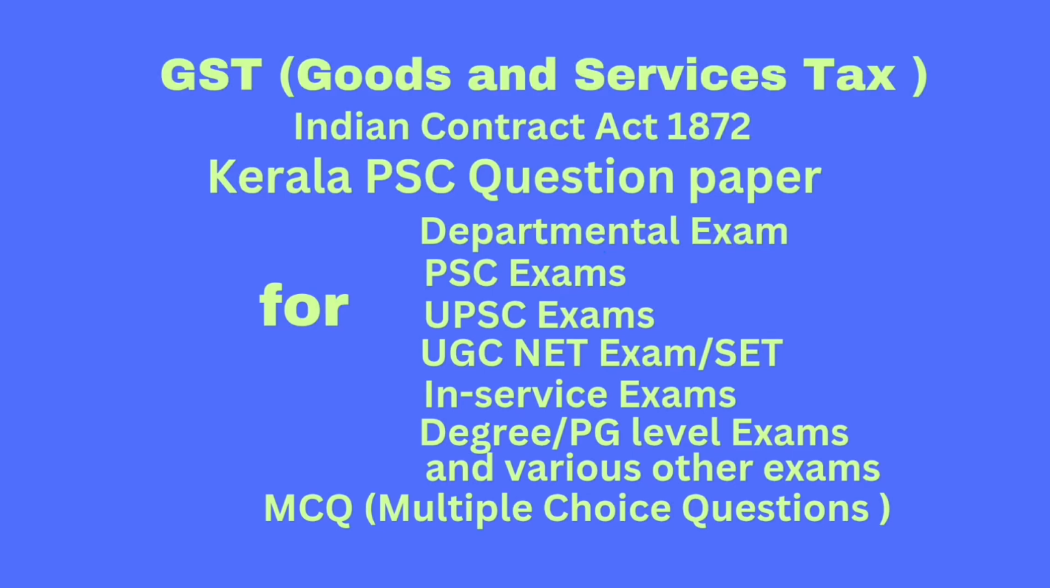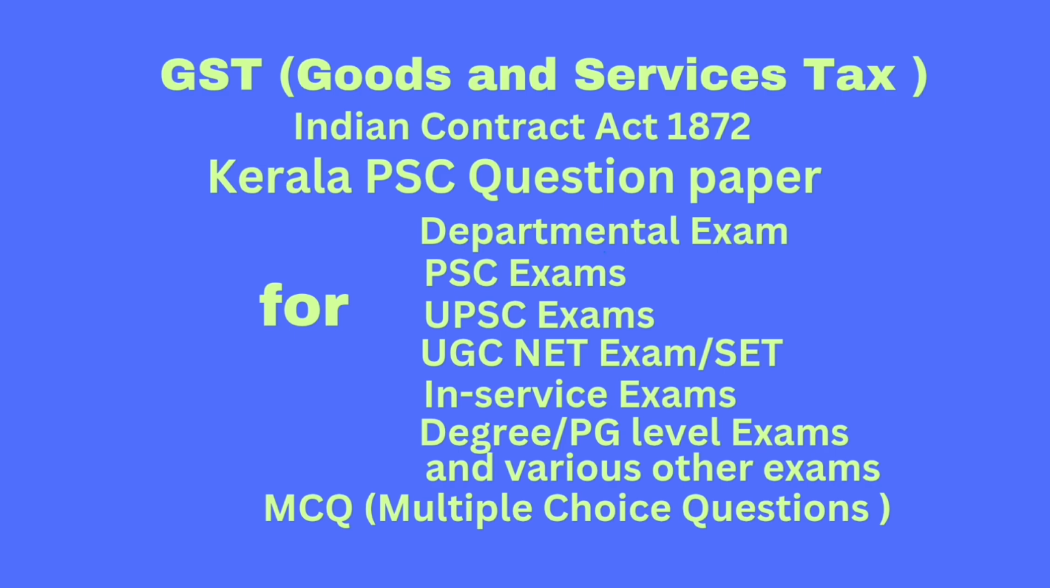Question number 46. When will the recipient and supplier be treated as related persons under GST? Option A, where such persons are employer and employee. Option B, where one of them directly or indirectly controls the other. Option C, where such persons are officers or directors of one another's business. Option D, all of the above. Correct answer: option D, all of the above.